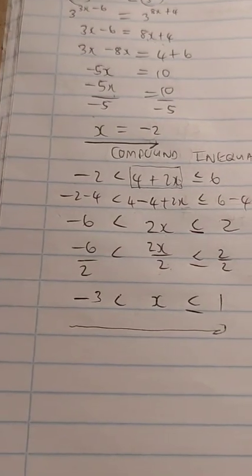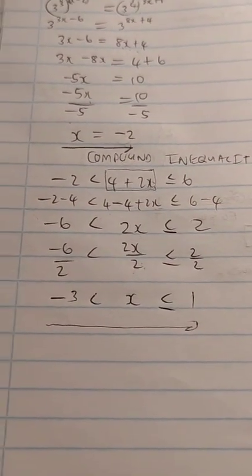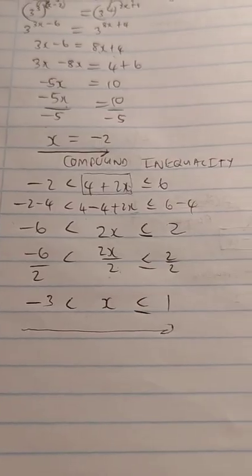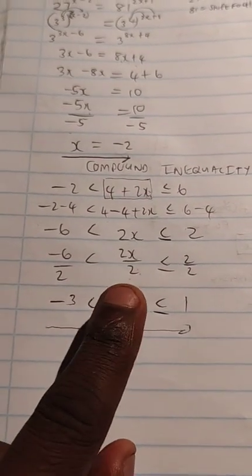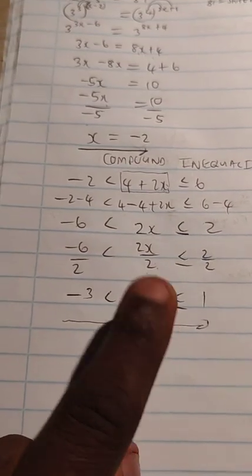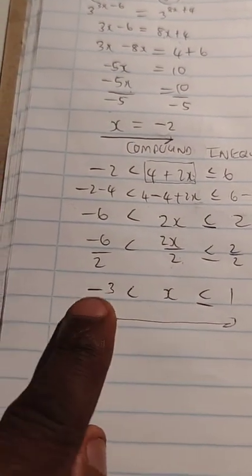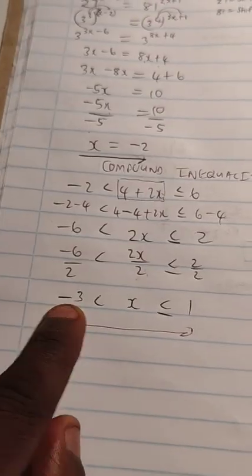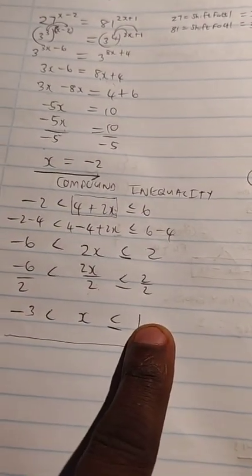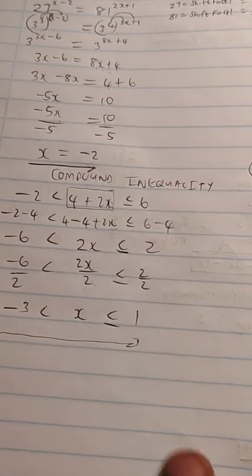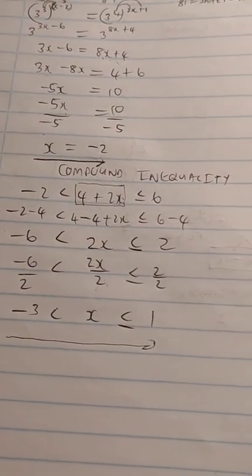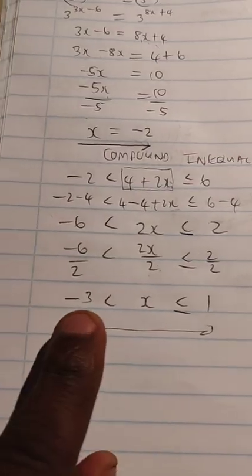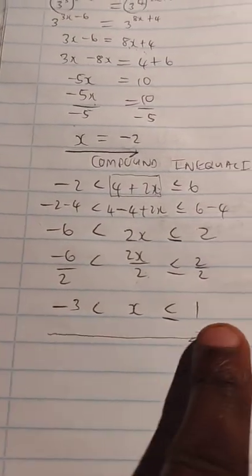So there's the answer, guys. That is basically our arrival. So X must be a value that lies between -3 and 1, where 1 is also included. You see, X must be between -3 and 1.